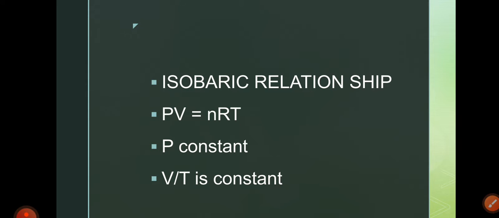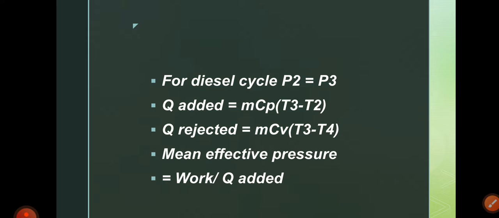So isobaric relationship, PV is equal to nRT, where P is constant. So V by T is a constant. For the diesel cycle, P2 is equal to P3. Q added is equal to m Cp (T3 minus T2). Q rejected is equal to m Cv (T4 minus T1).